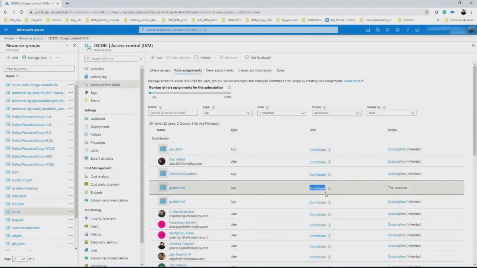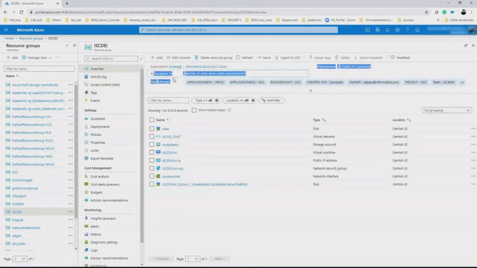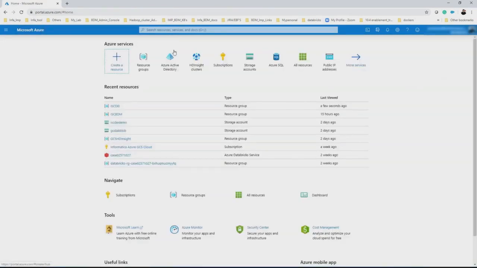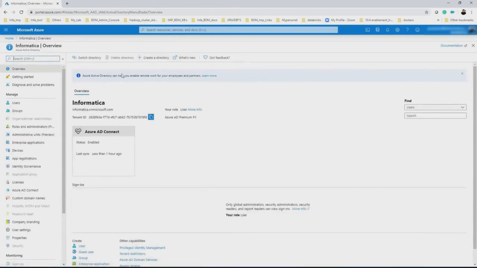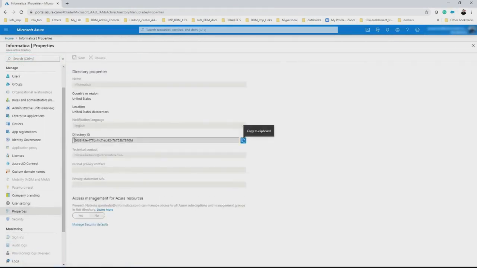and I have specified the contributor role to that. In order to get the subscription ID, click on the overview where you would be able to see the subscription ID. And in order to get the tenant ID, go to the Active Directory. Under the Active Directory overview, you will be able to see the tenant ID details. Likewise, under the properties, you would be able to see the directory ID details. So having these details ready, now let me create an Azure Cloud Provisioning connection.